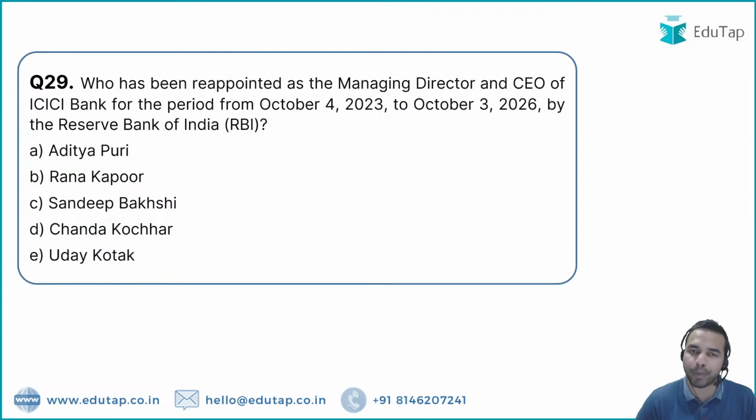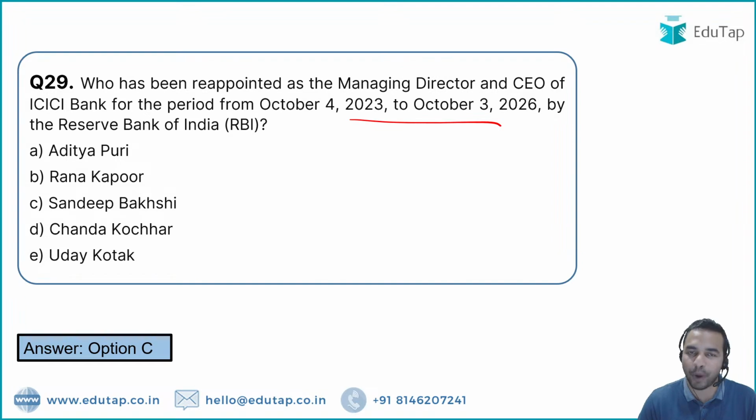Next question is from the appointments. You have to identify the name of the person who has been recently appointed by RBI as the MD and CEO of ICICI Bank. So this is a very old news article because it was in the news for a very long time, and finally the particular person has been reappointed as MD and CEO for a period of 2023 to 2026. And what is the name of that person? That is Sandeep Bakshi. Option C is the right answer.